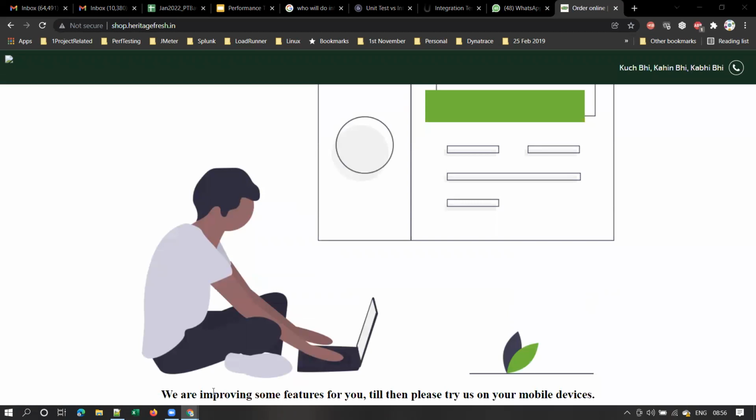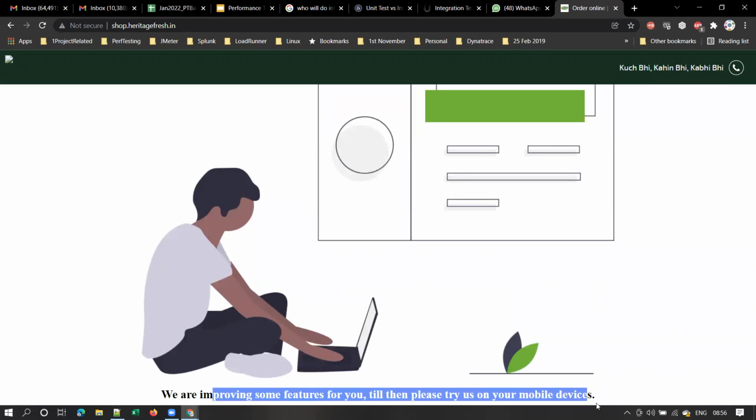So here you can see, we are improving some features for you. Till then, please try your mobile devices. This particular website used to work well before the pandemic, before this COVID time. But post pandemic, what's happening? Because there used to be fewer users for Heritage Fresh, but because of the pandemic there are more users, this web application is not working, right? I'm seeing this error message for around a couple of months.